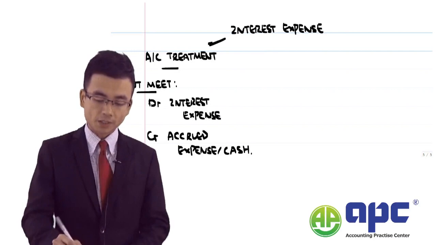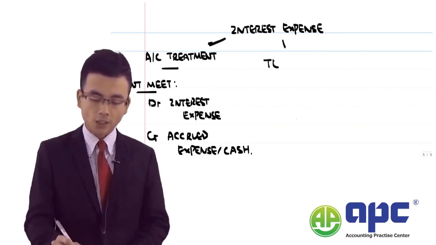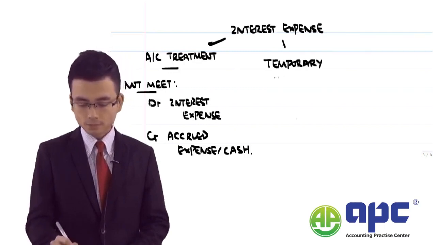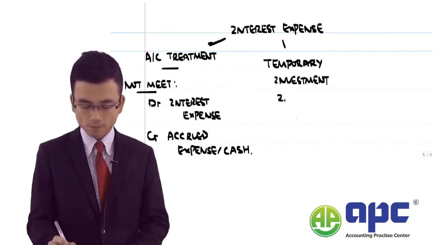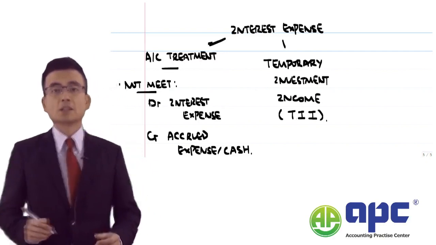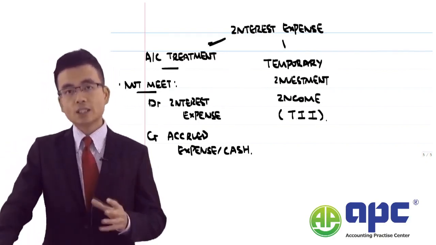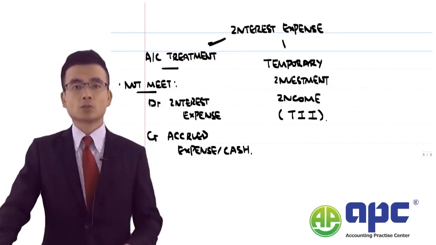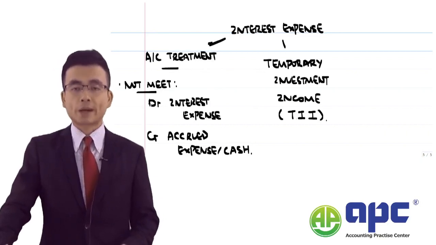The next element within the interest expense we are looking at is related to the TII, or temporary investment income. What that means is we've taken our loan, let's say $100, but during the year we only spend $80 of that because it's not reached the second stage of our construction progress.